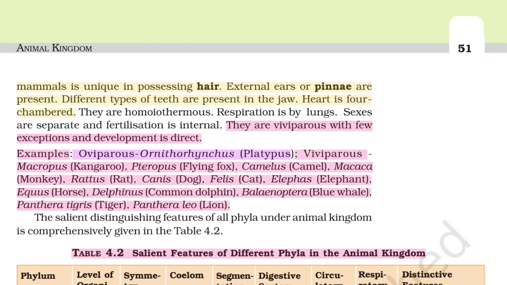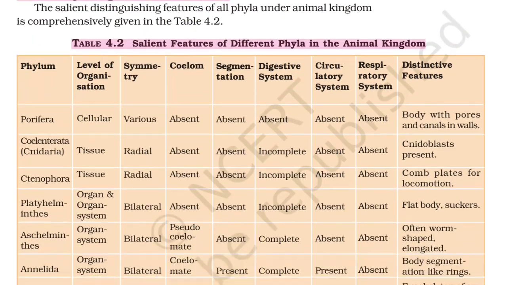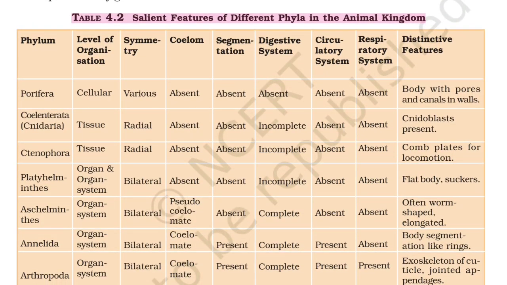The salient features of all phyla under the animal kingdom are comprehensively given in Table 4.2. Table 4.2: Salient features of different phyla in the animal kingdom. Phylum, level of organisation, symmetry, coelom, segmentation, digestive system, circulatory system, respiratory system, salient features. Porifera: cellular, various, absent, body with pores and canals in walls. Cnidaria: tissue, radial, absent, incomplete, cnidoblasts present. Ctenophora: tissue, radial, incomplete, comb plates for locomotion.